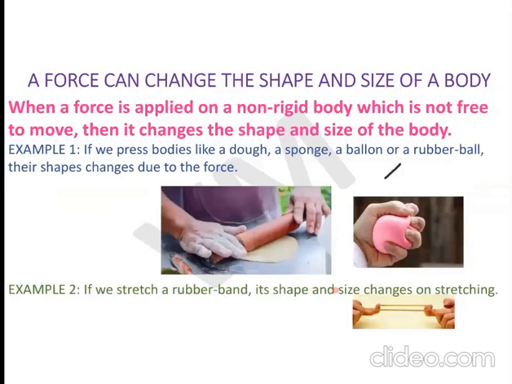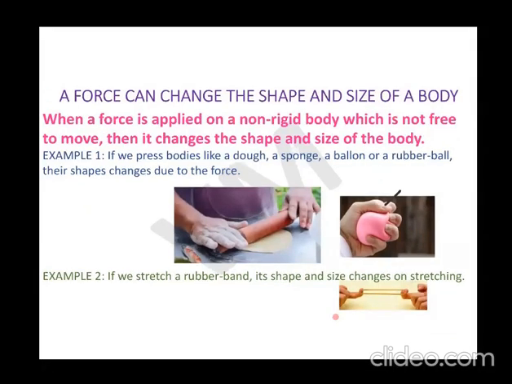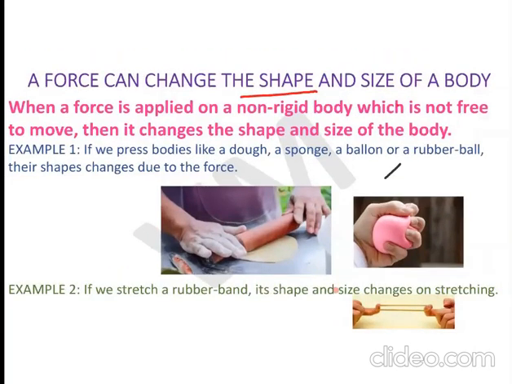Now, the last effect of force is force can change the shape and size of an object. So children, suppose you are applying force on a body which is not rigid, means it is flexible and it is not free to move. Then what will happen, children? Then its shape and size will change.